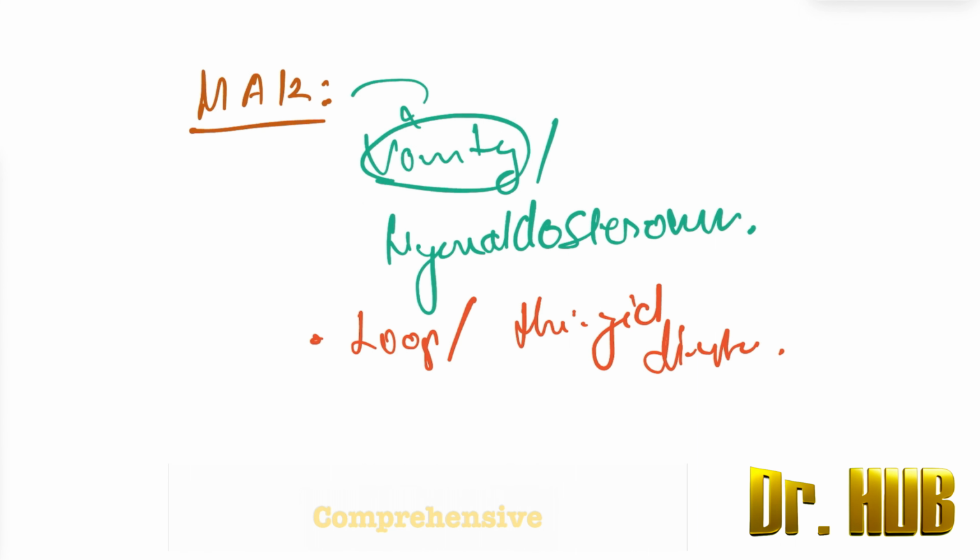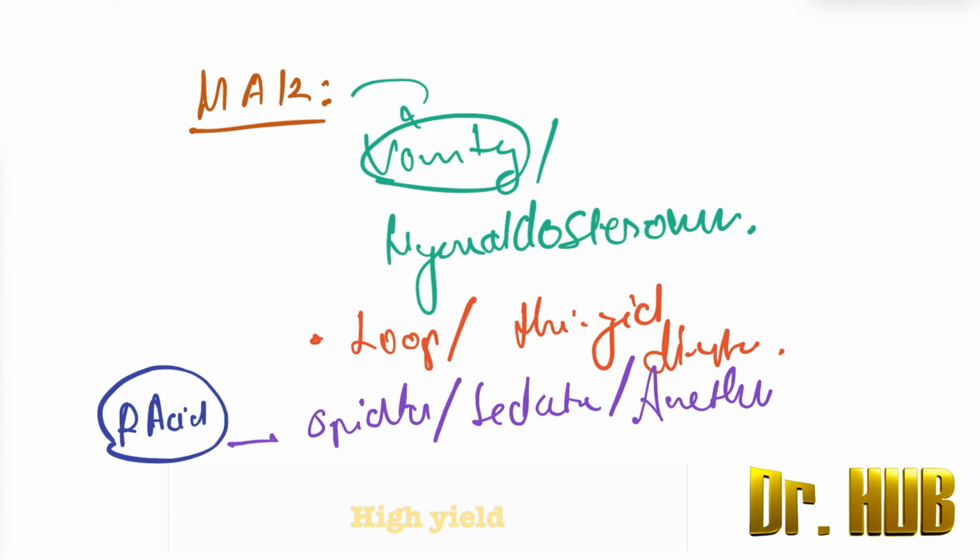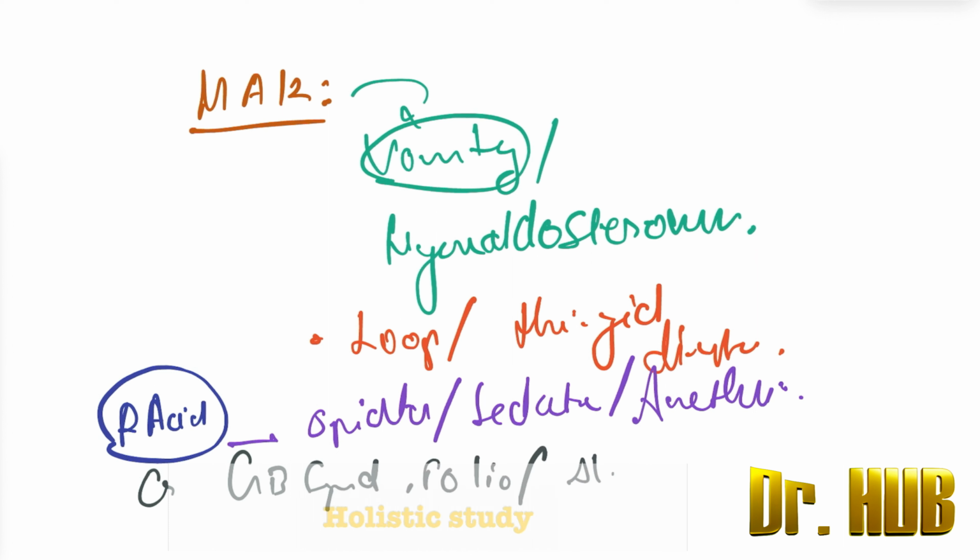Next, we'll move on to the respiratory acidosis causes. What happens during respiratory acidosis? It can be due to opiates, sedatives, and anesthesia. Other causes of respiratory acidosis include Guillain-Barré syndrome, polio, ALS, as well as multiple sclerosis.